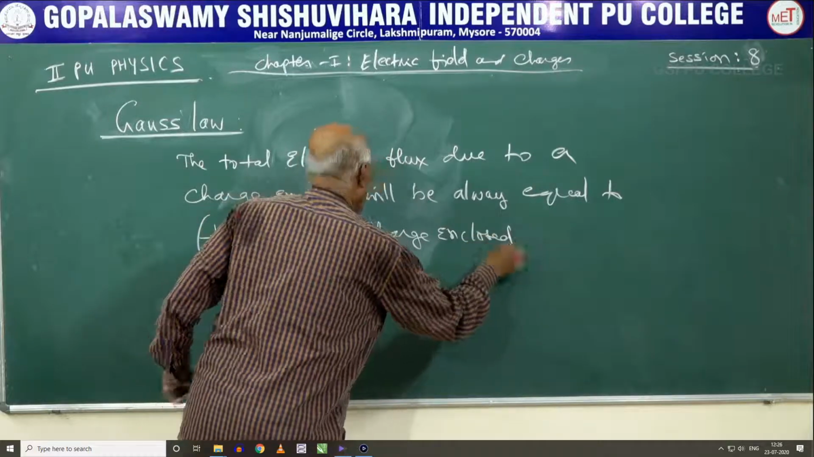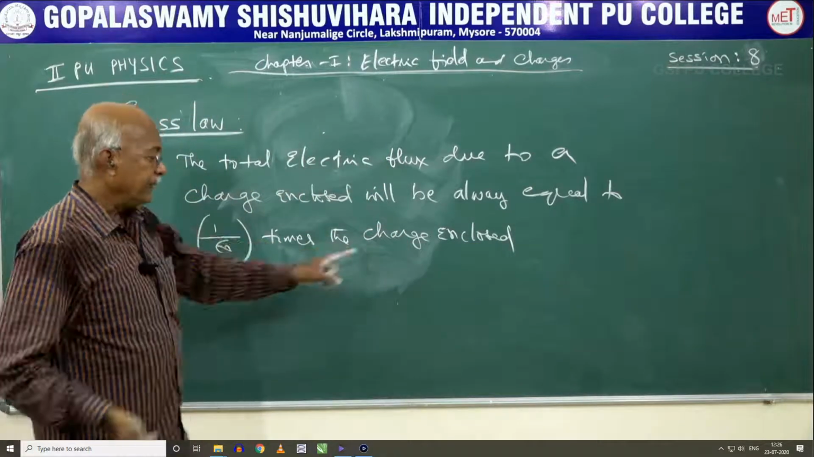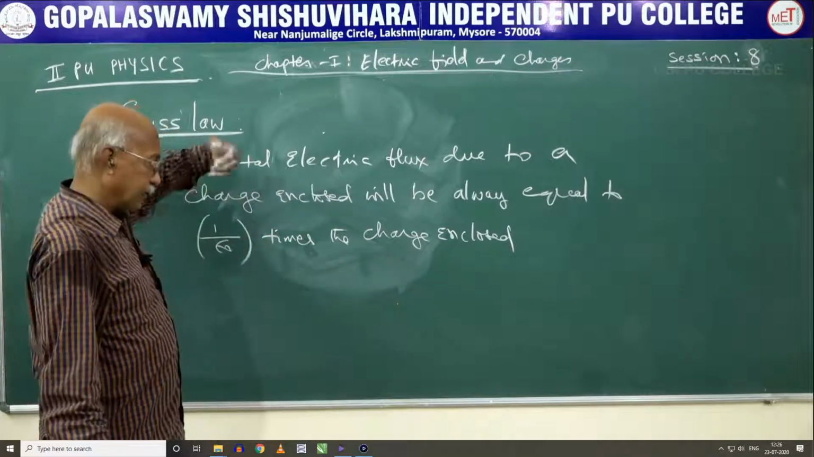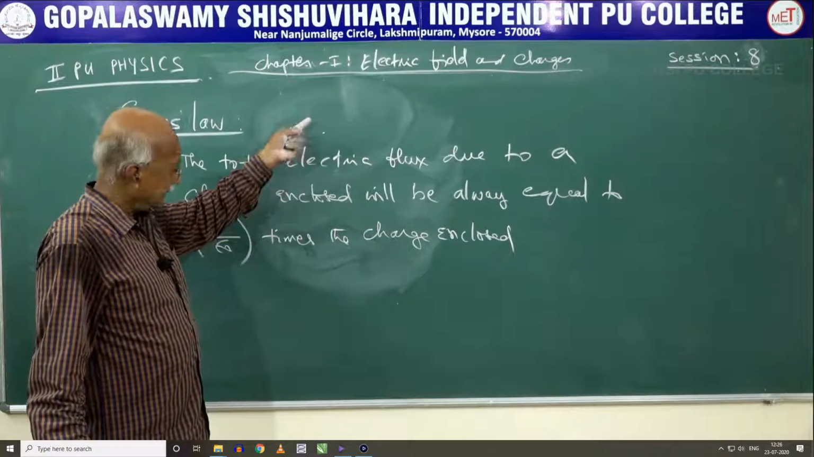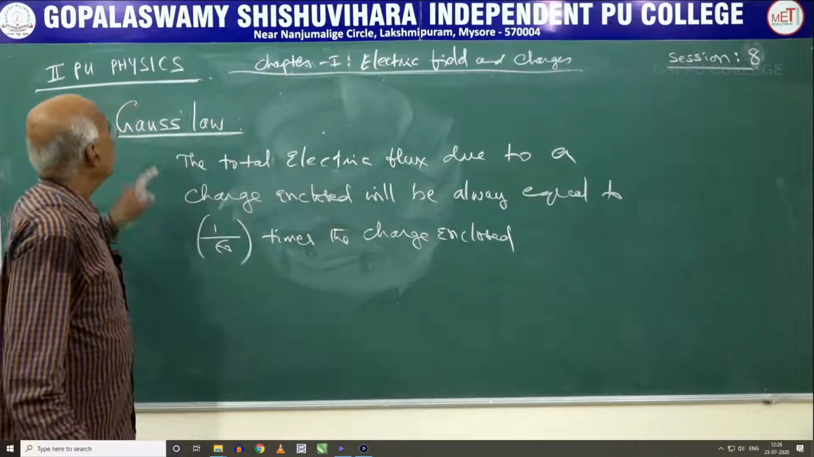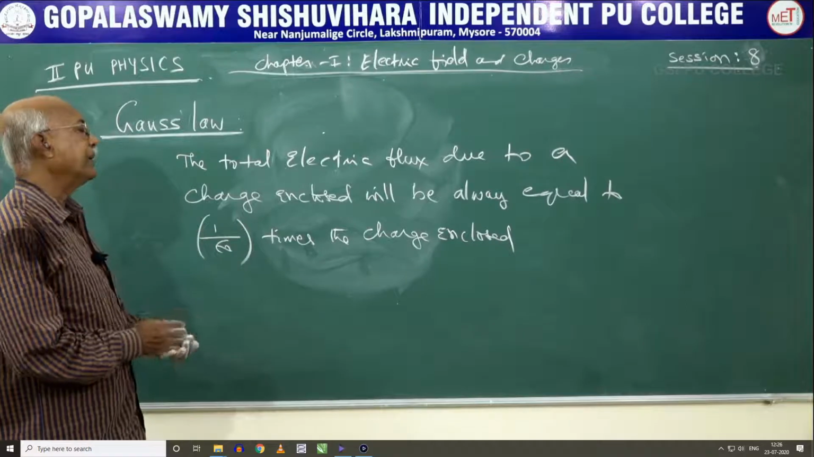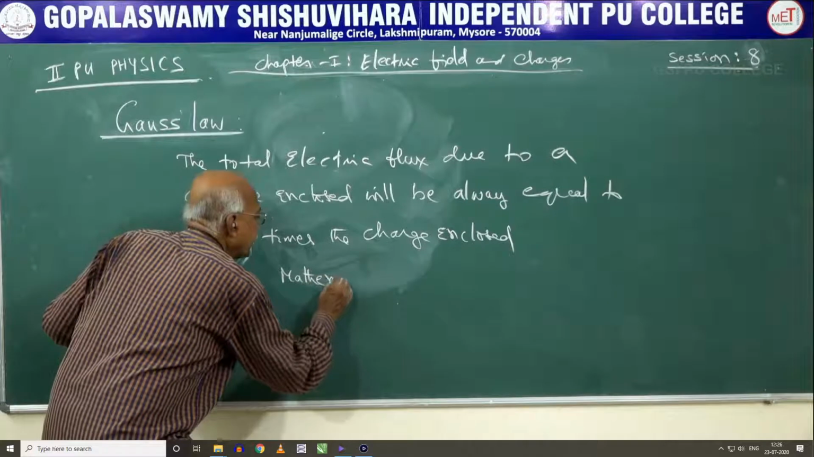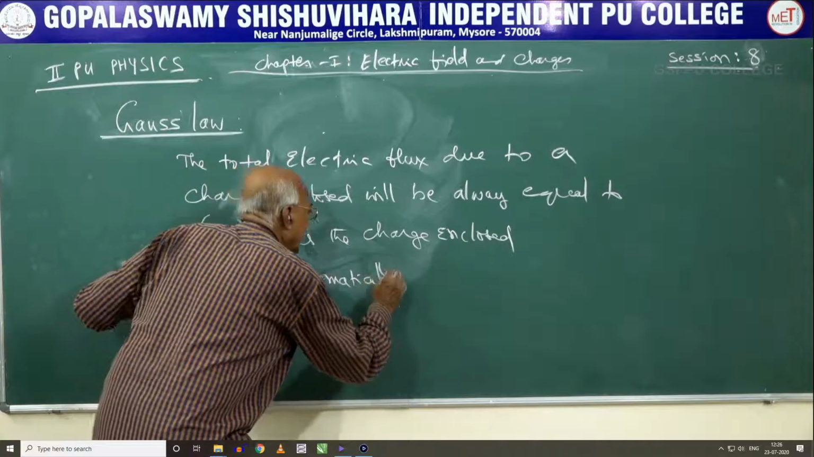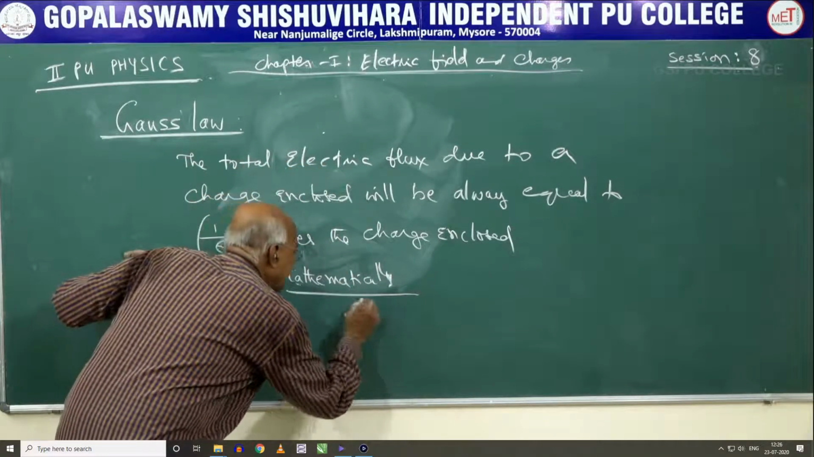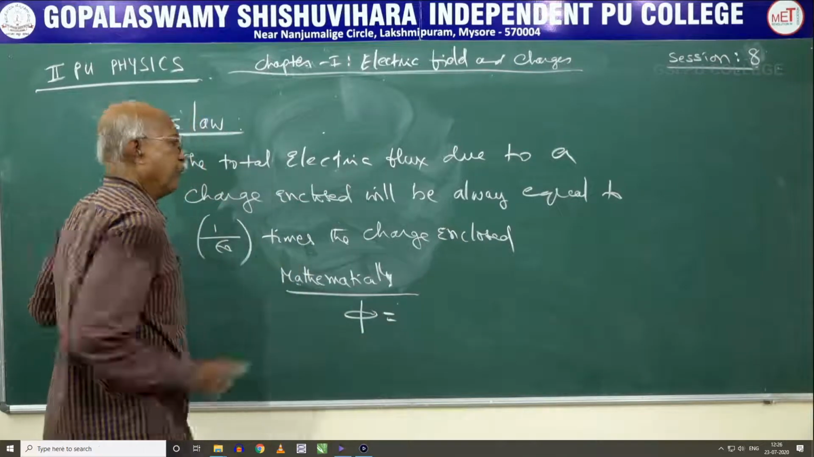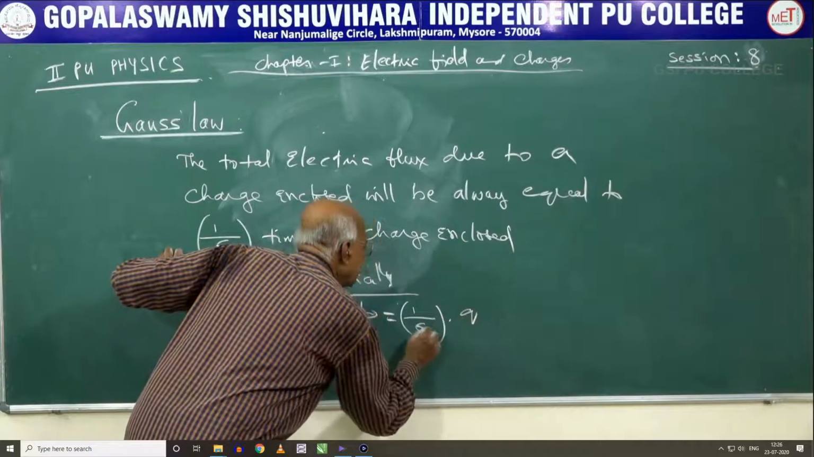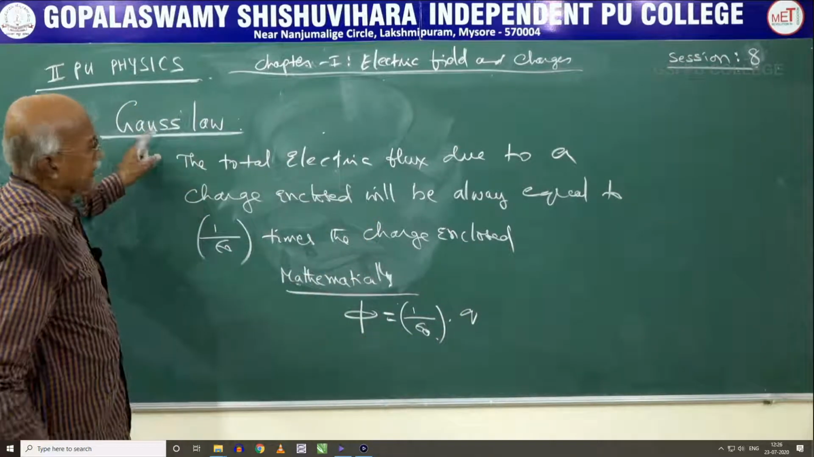When we say 1 over epsilon naught times the charge enclosed, it is the magnitude of the charge. If the charge is positive, the flux will be outward. If you take the charge as minus q, the flux will be inward. So this is the statement of Gauss law, and mathematically, flux is written as phi, therefore phi is equal to 1 over epsilon naught times q. This is the explanation given by Gauss mathematically.